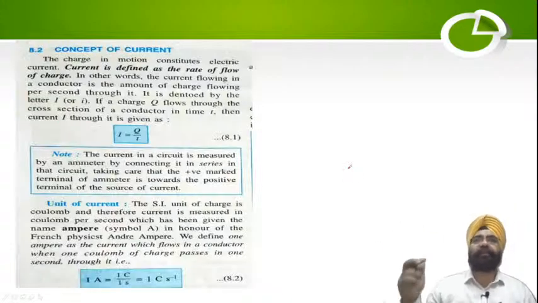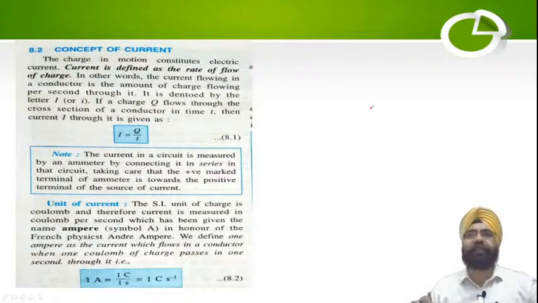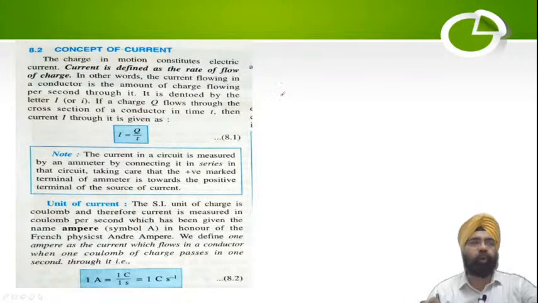Next, we have to discuss the concept of current. Let's discuss it over here itself. We have space over here. Now, charge in flow. If water is flowing, we say water current. If wind is blowing, we say wind current. So if charge is flowing, we say electric current. So this chapter is about electric current. Anything flowing is called a current. So what is flowing in case of electric current?